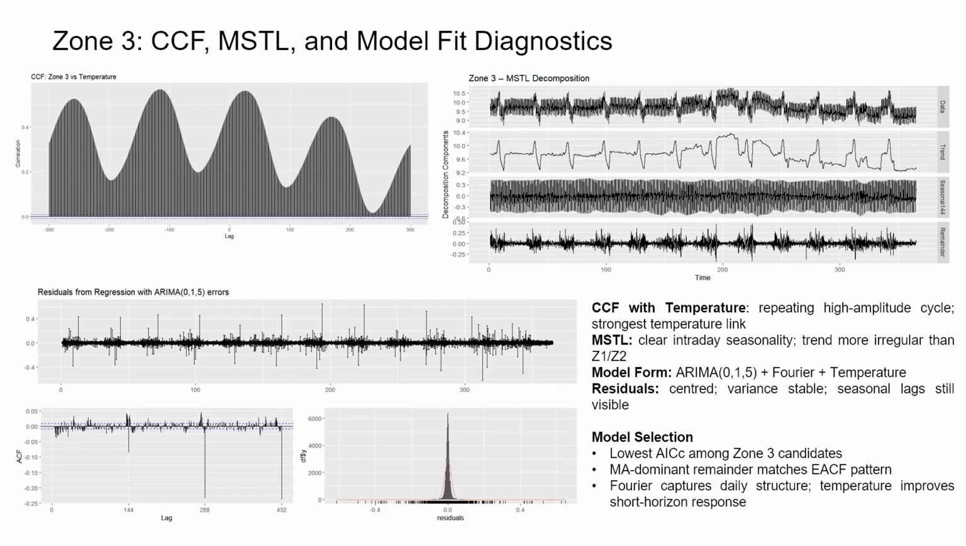The daily seasonal component is still dominant, but the remainder is much noisier, with frequent spikes that break that smooth rhythm. The trend also shifts more, showing short, irregular operational changes. Our Fourier plus ARIMA(0,1,5) model captured the main daily cycle, but the residuals show more volatility left over compared to the other zones. So Zone 3 is still highly seasonal and temperature sensitive, just much more unpredictable, which makes it the hardest of the three to model cleanly.